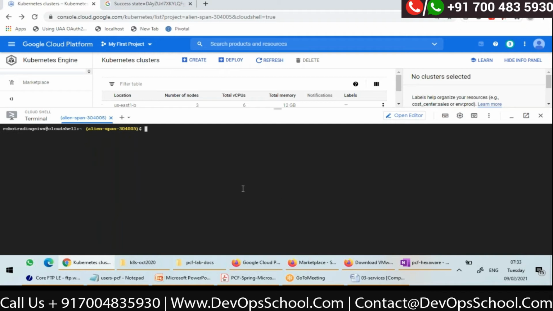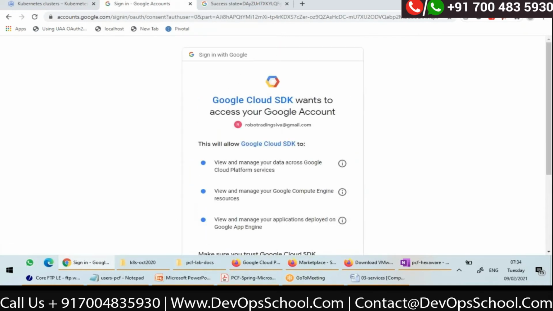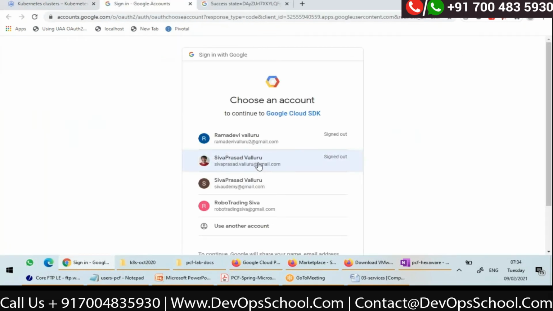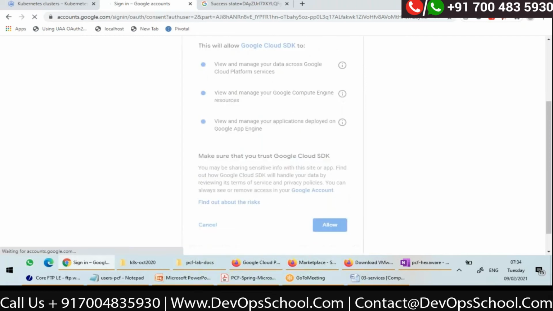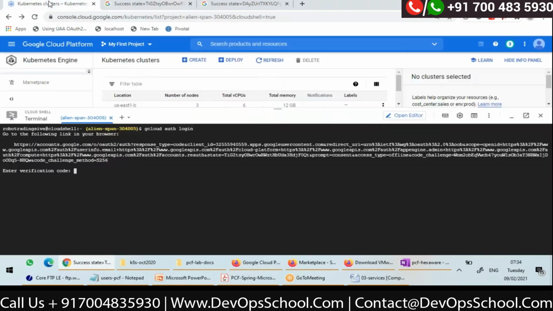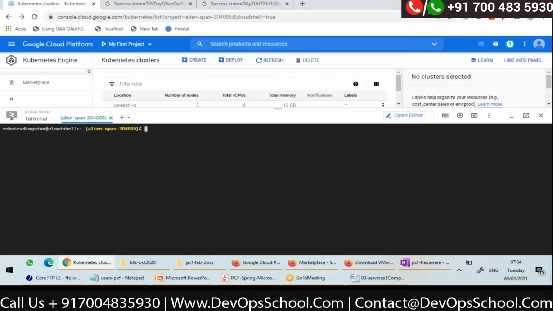I'm just SSHing into it. gcloud compute ssh ubuntu at jumpbox.